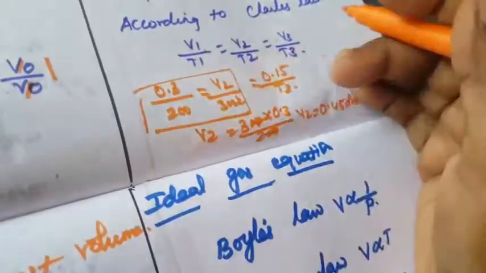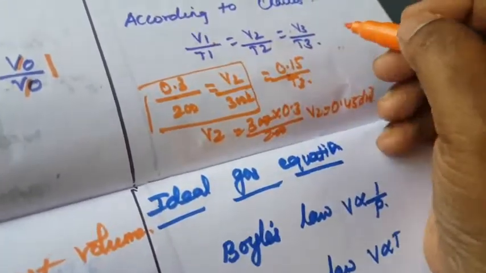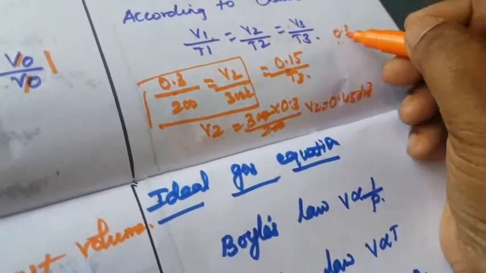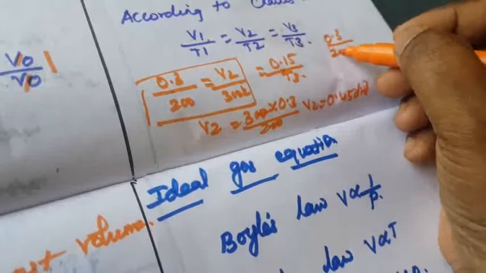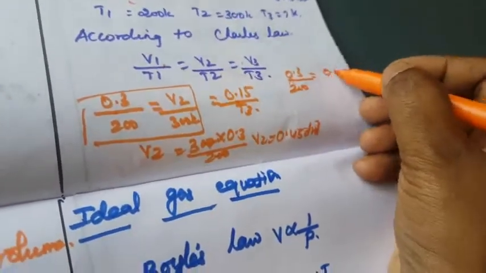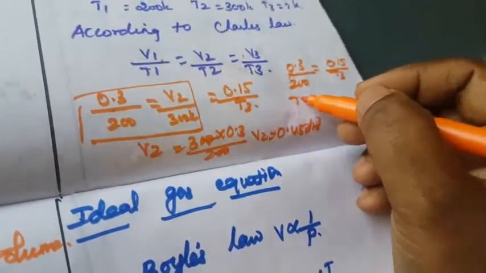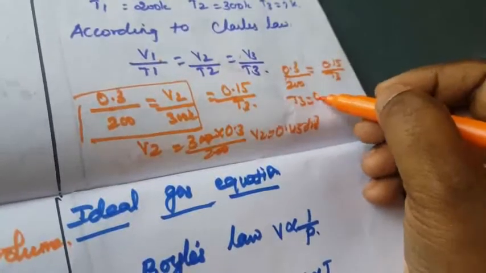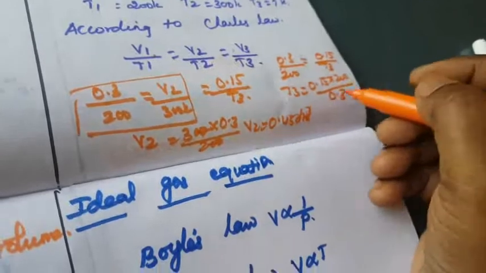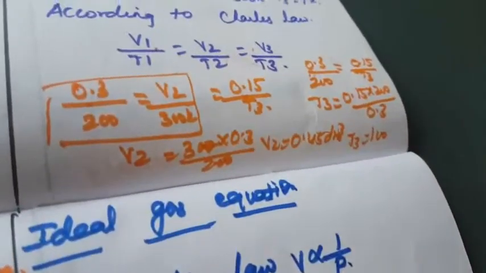Second one, we compare the first one and the third one. First one is 0.3 divided by 200 equal to 0.15 by T3. So we want T3. T3 equals 0.15 multiplied by 200 divided by 0.3, so T3 equals 100. Okay, so this is another one.